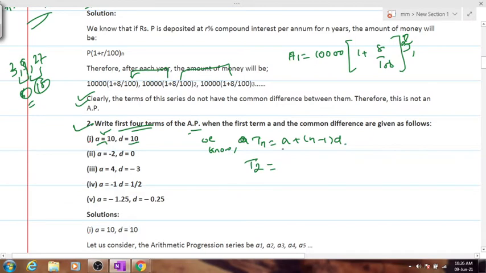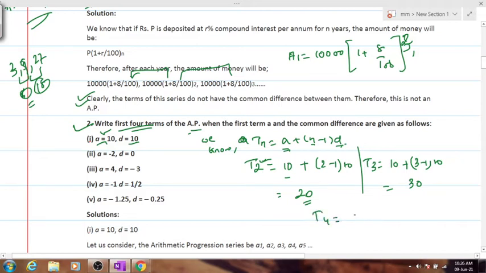Second term will be, in place of A you substitute 10, and then n minus 1. Since we are calculating the second term, we will be writing 2 minus 1 into D. D is 10. Clear? 10 plus 10 is 20. This is your second term. Your third term will become how much? 10 plus 3 minus 1 into 10, which is how much? 30. Is anybody having any problem with this?